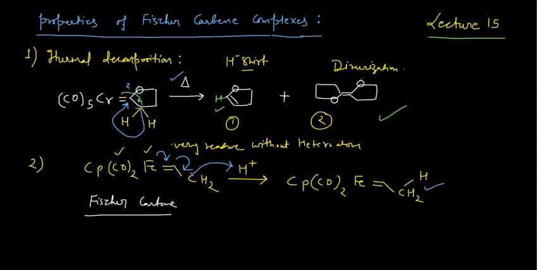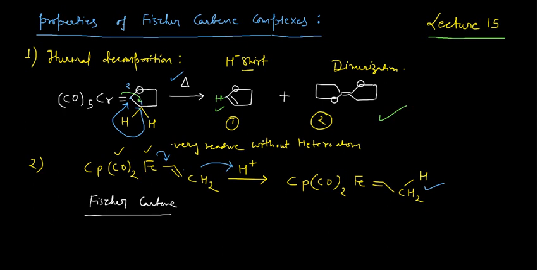Did I make any mistake? Okay, I made a mistake here, very sorry. I can correct it. I had drawn this in the wrong manner. I'm sorry for this. Okay, now it is fine. When this bond gets shifted from here, and this electron density, I have to delete this part also.